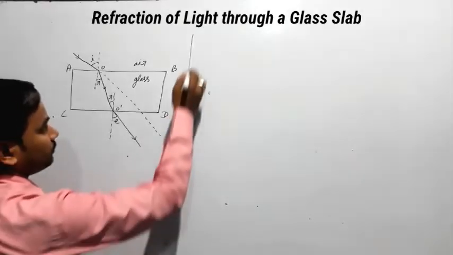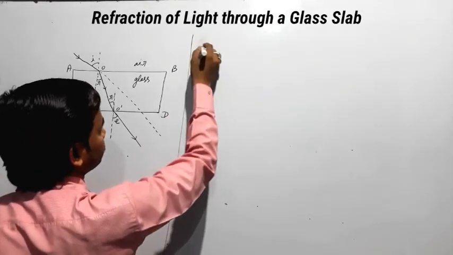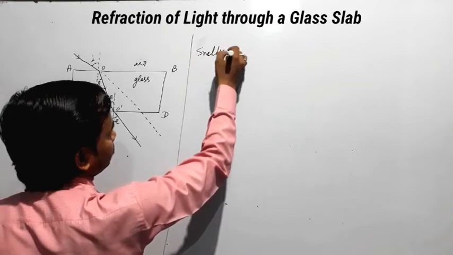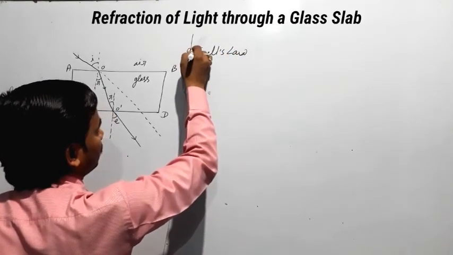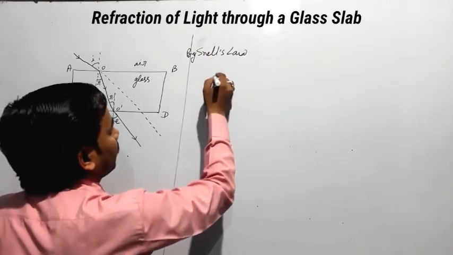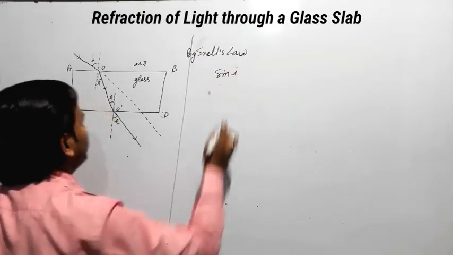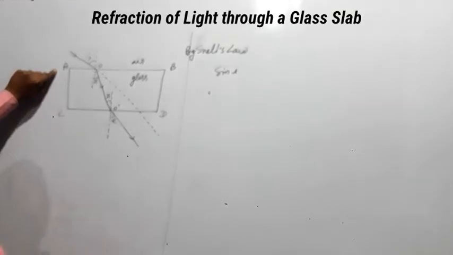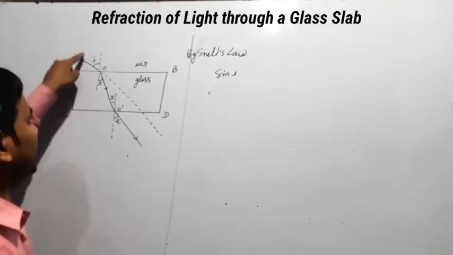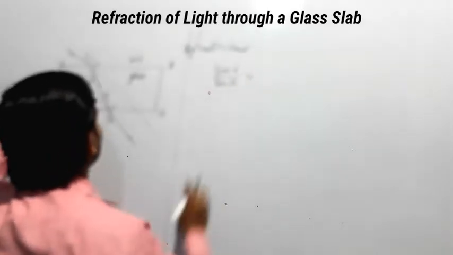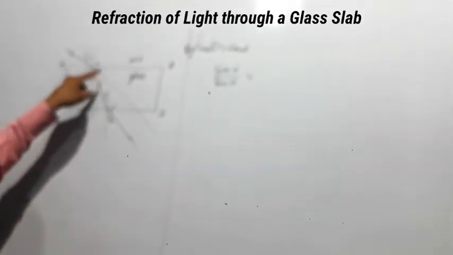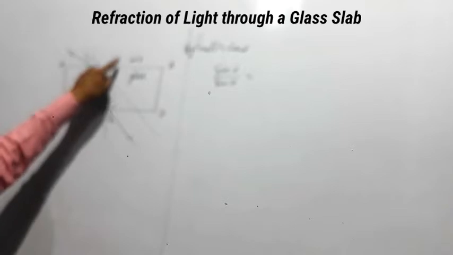Now we will apply Snell's law. So by Snell's law, for surface AB, sin i upon sin r equals the refractive index of glass with respect to air.